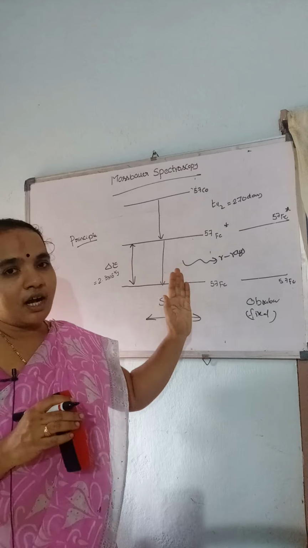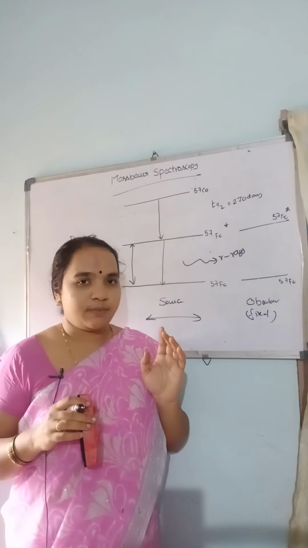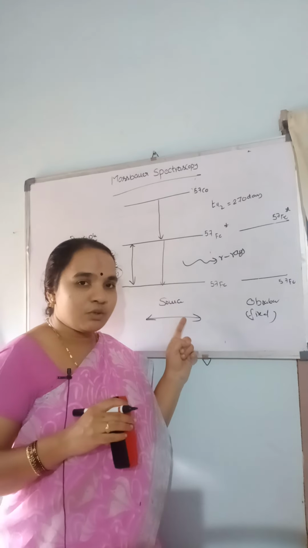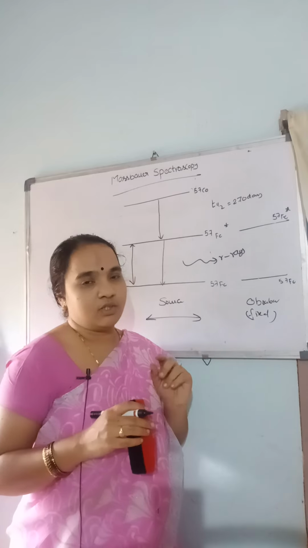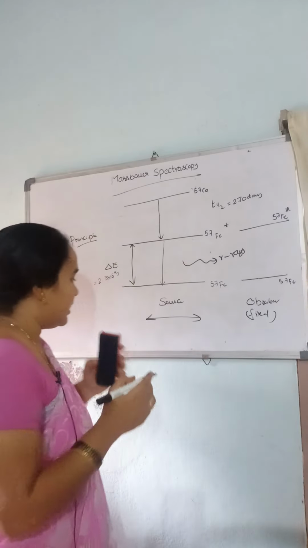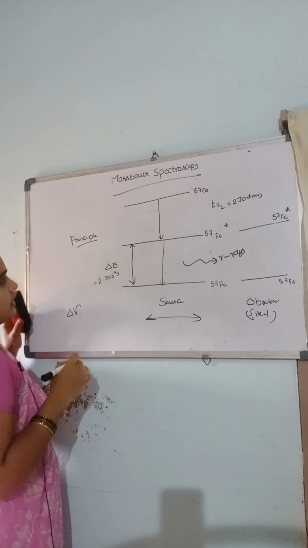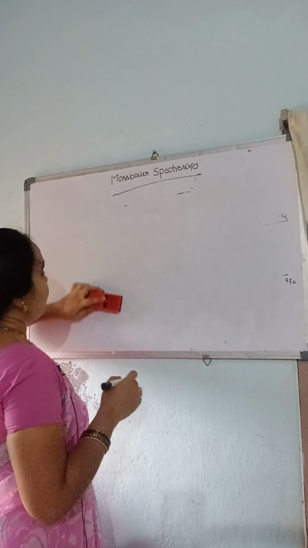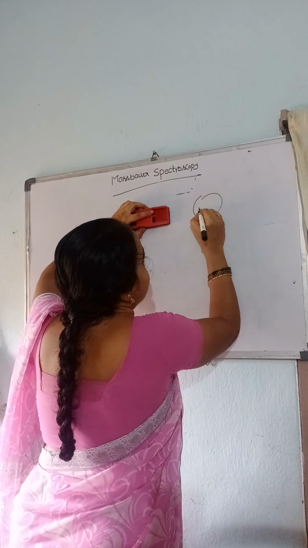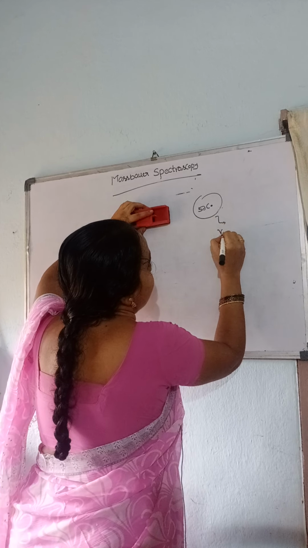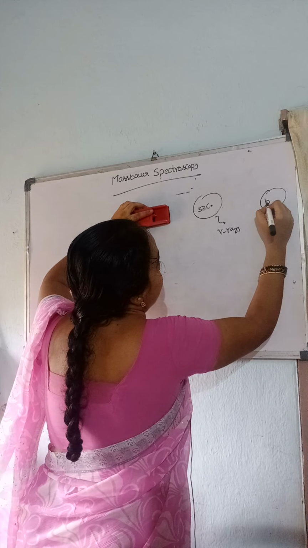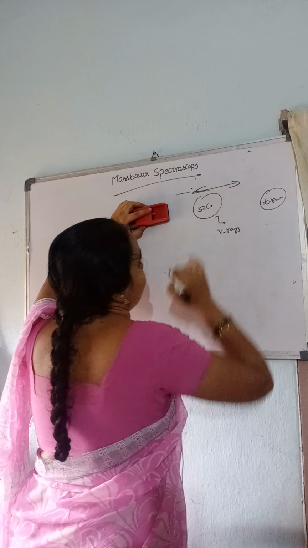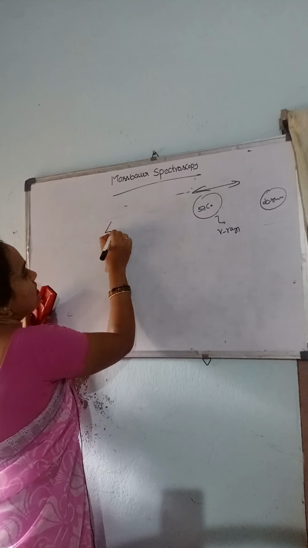So gamma ray reabsorption is gamma ray spectroscopy. This gamma ray reabsorption takes place by moving the source with respect to the observer. Then there is some Doppler shift, that is delta nu. This Doppler shift can be calculated as follows. We have the source, that is cobalt-57, from which gamma rays are emitted, and we have the observer. The source is moving towards and away from this observer. This phenomenon is the Doppler effect.